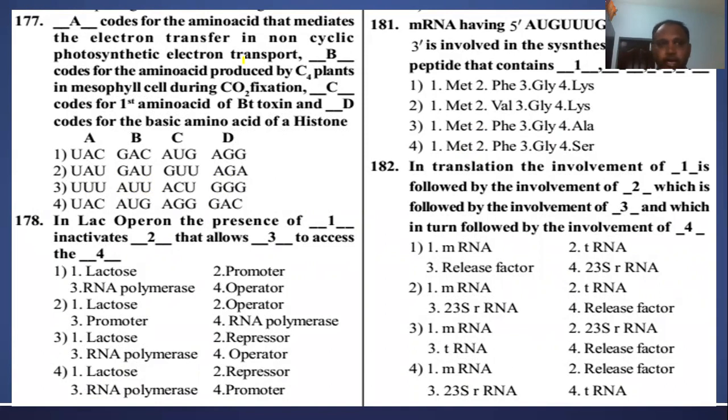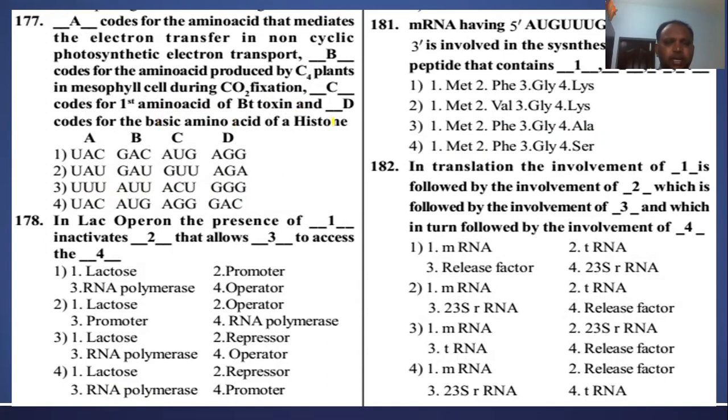Dash code for amino acid produced by C4 plant in mesophyll cells during CO2 fixation. Dash code for first amino acid of Bt toxin, and dash code for basic amino acid of histidine.